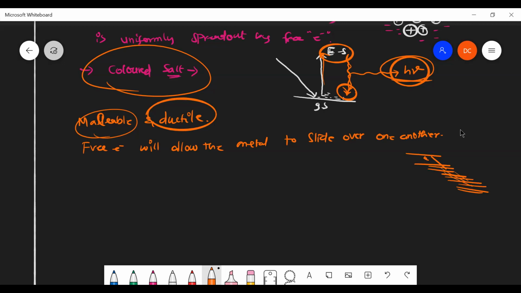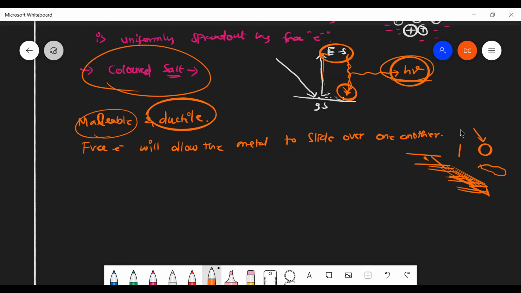So if you make an iron sheet, or if you have a coin and you give force on it, it will take the form of a sheet-like structure, or we can make it into a wire-like structure. That kind of property is obtained from the free electrons. The free electrons allow the metal to slide over one another. That is the property of metallic solids.